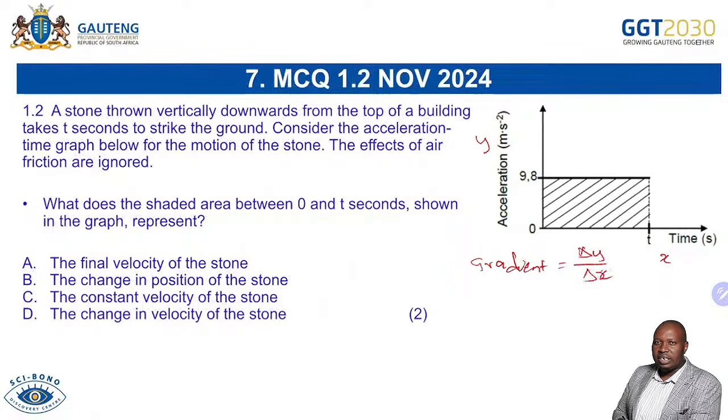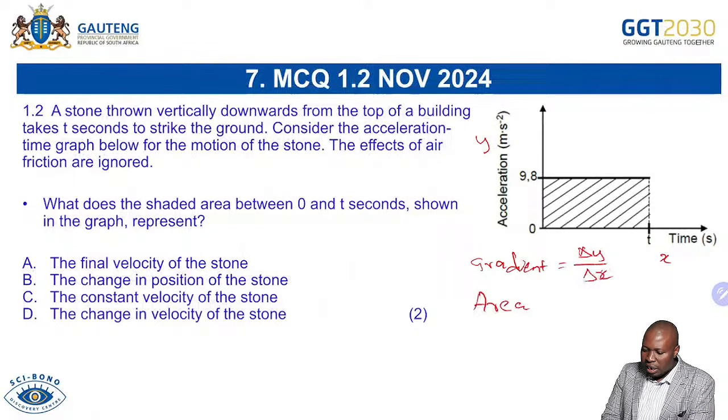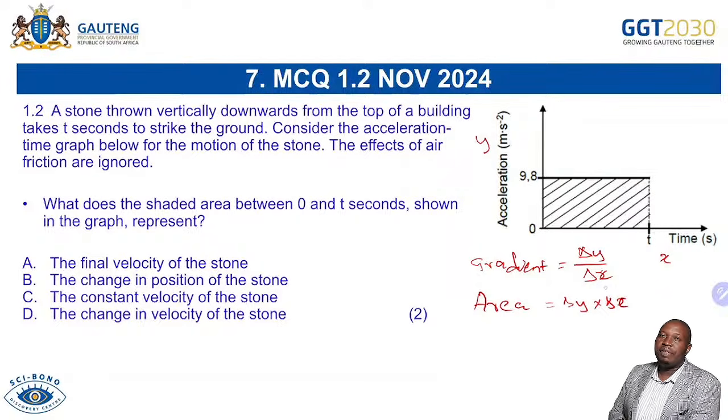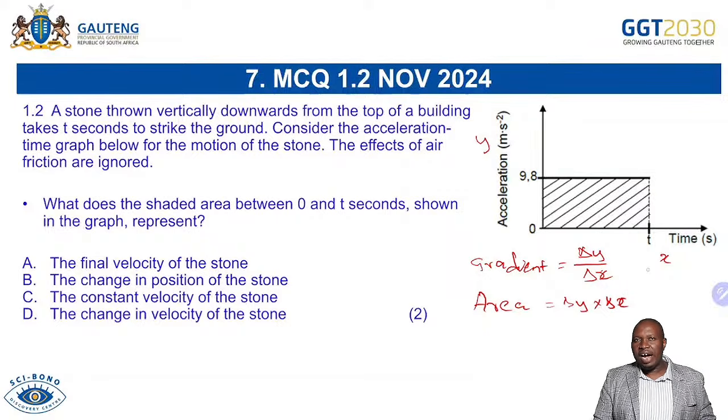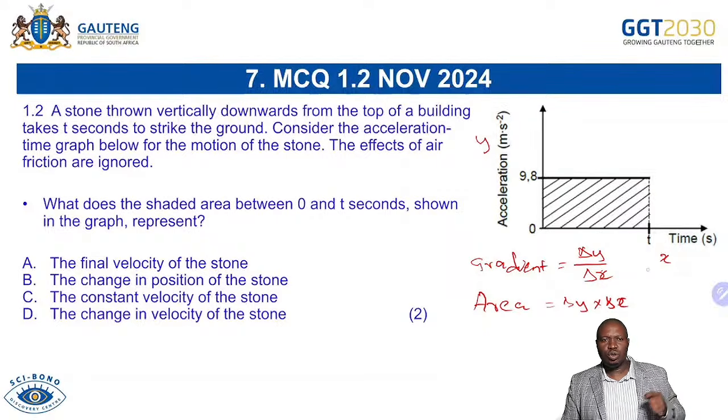That is your gradient. But now there is this one that we call area. Area, we are multiplying change in y and change in x. When we multiply the change in y and the change in x, we get the area of a graph. But when we divide them, we get the gradient. I want you to have that.